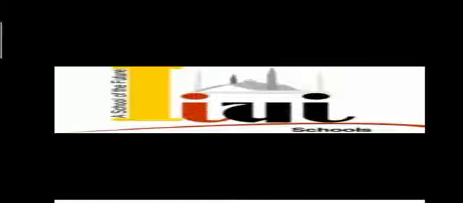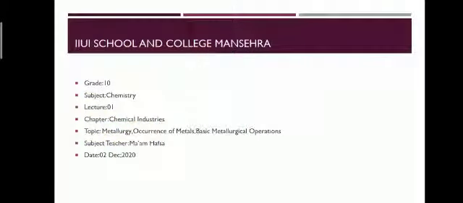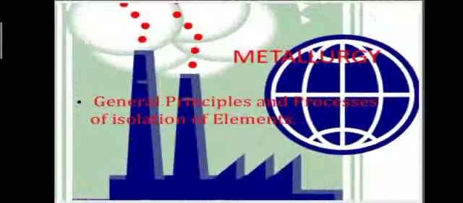Today this is the first lecture of 10th class of chemistry, grade 10. The chapter name is Chemical Industries and the topic name is Metallurgy, Occurrence of Metals and Basic Metallurgical Operations.